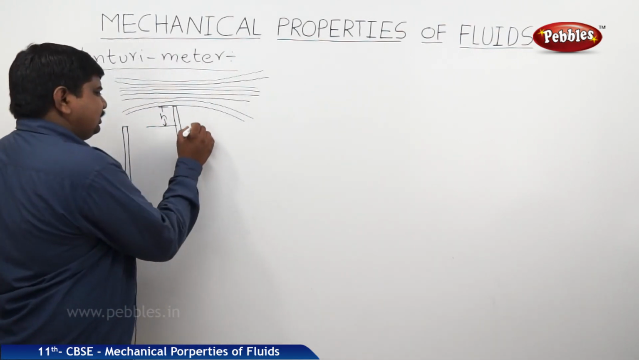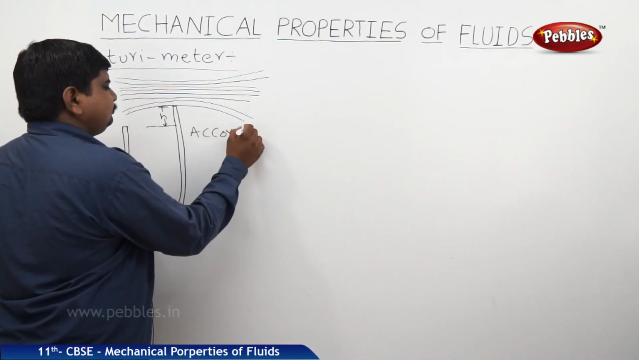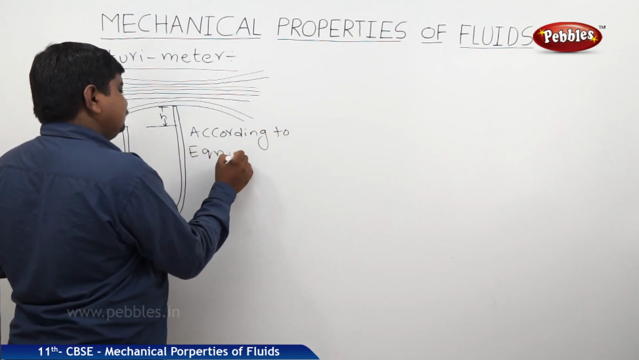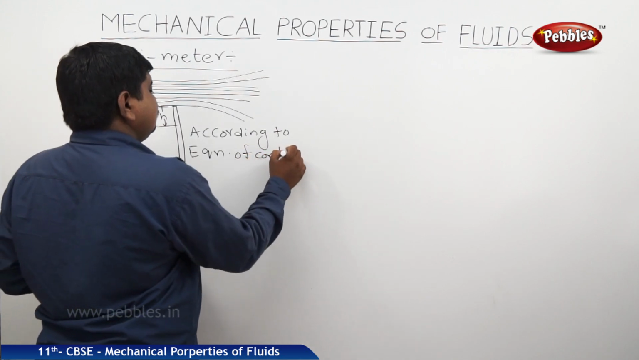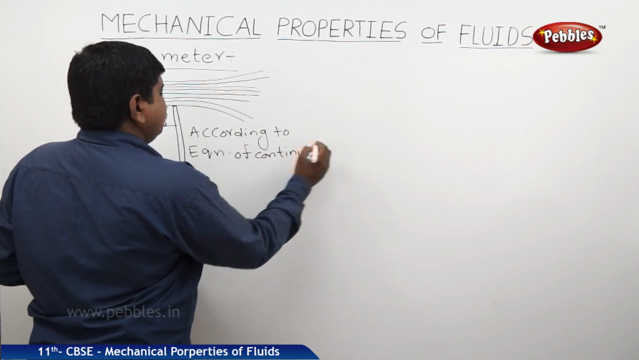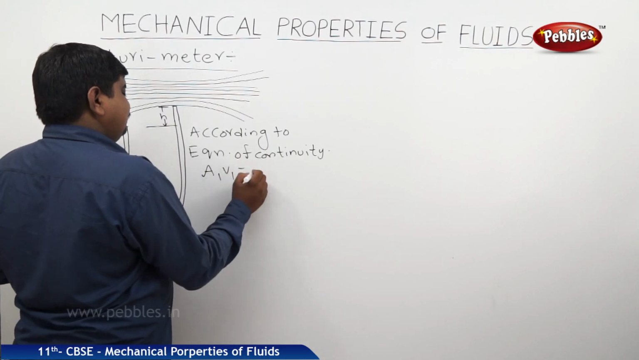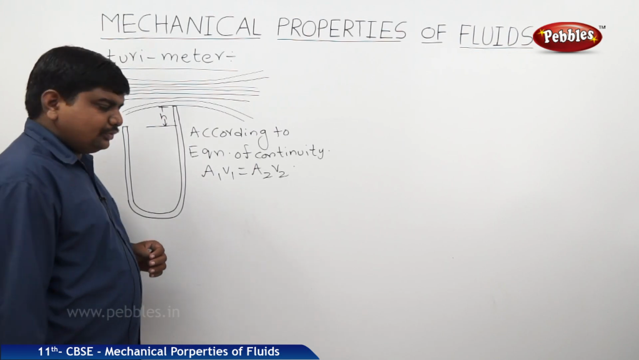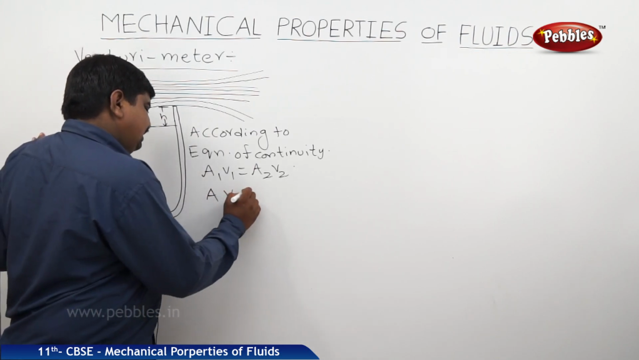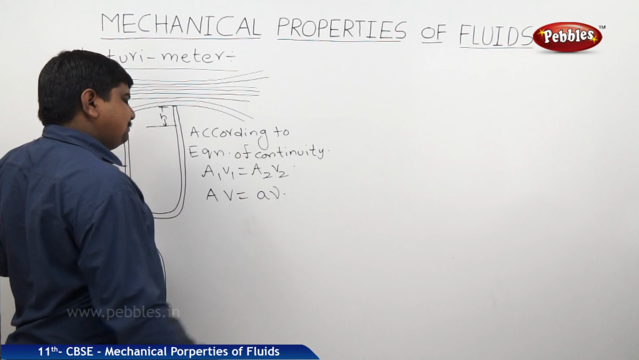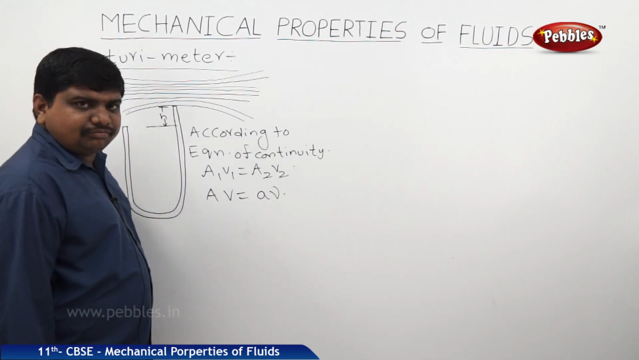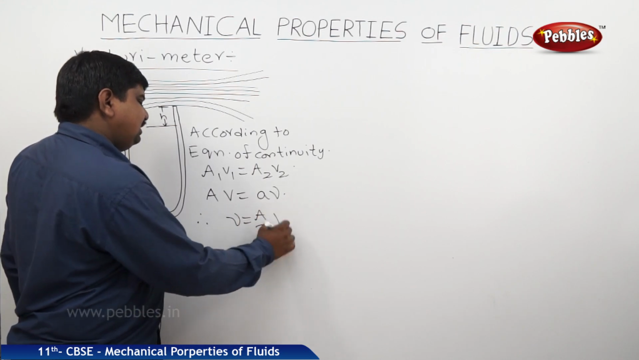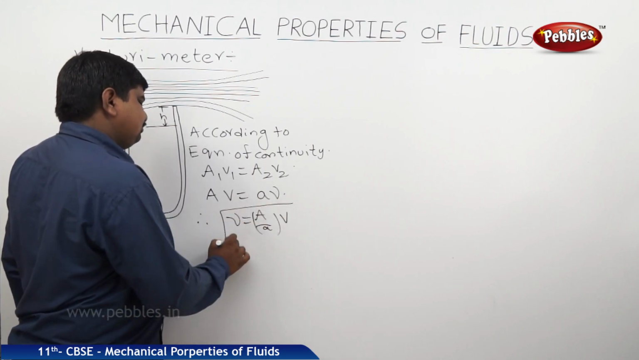So according to the equation of continuity, again we can write A1 V1 is equal to A2 V2. So capital A into capital V is equal to small a into small v. We can write it like this also. So from this, small v is equal to capital A by small a into capital V.